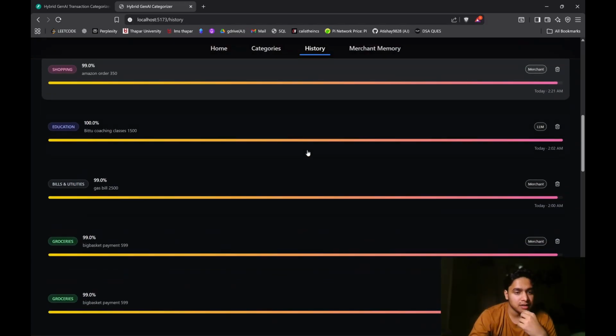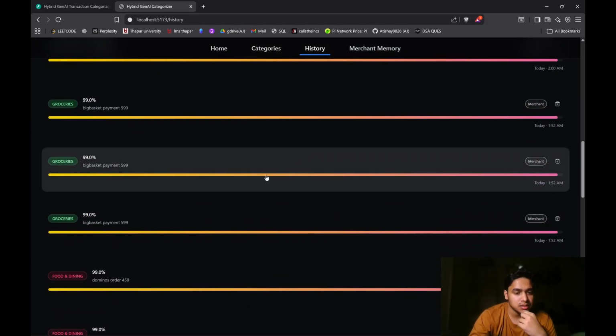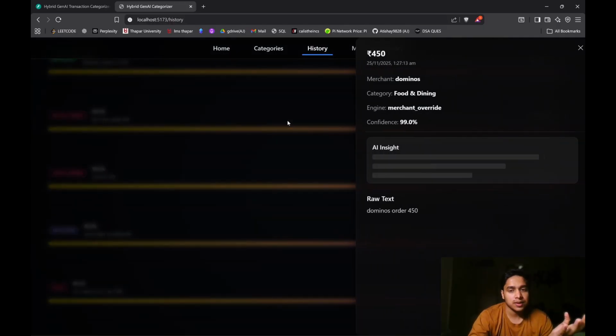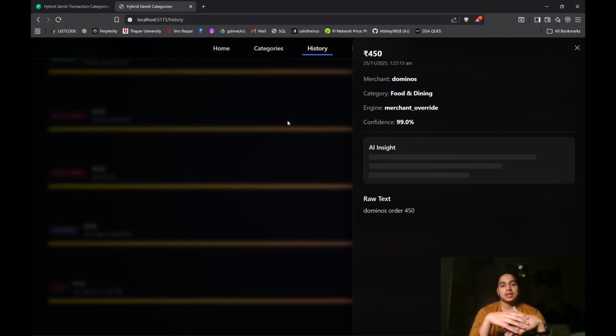Let's pick a random transaction like Domino's order 450. The AI insight will take in the previous data of my expenses on Domino's or in the food and dining category and will provide me an insight based on those expenses. It says Domino's order 450 categorized itself in the food and dining category. There are 10 separate categories, as I said before. Let's see.